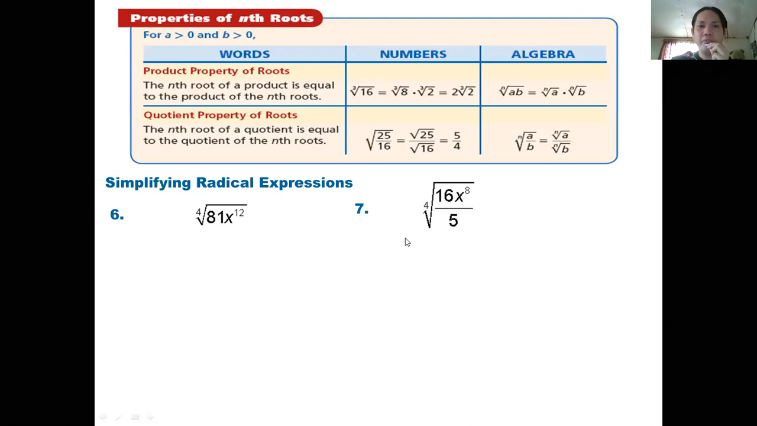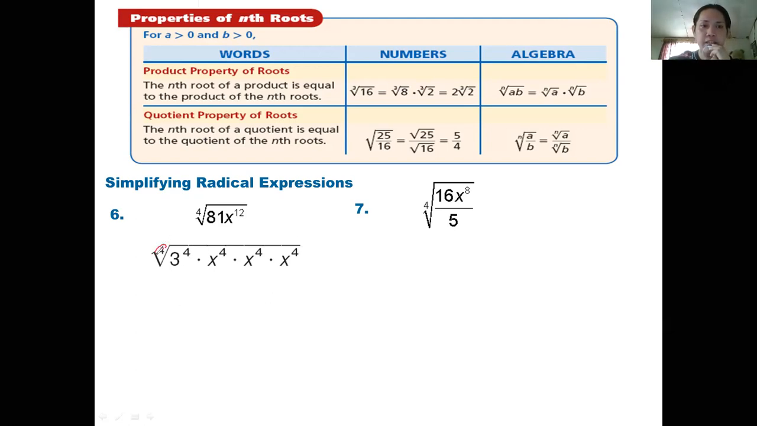Okay, let's try to simplify radical expressions. To simplify the fourth root of 81x to the power of 12, again, look for factors of 81 and x to the power of 12 that are divisible by 4. 81 can be expressed as 3 to the power of 4. This is what I said, express it as divisible by 4.